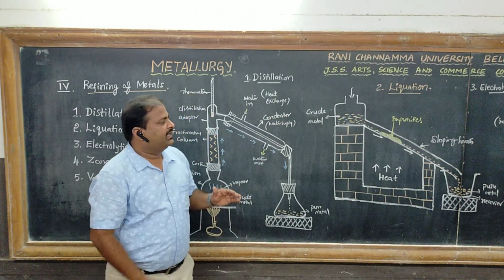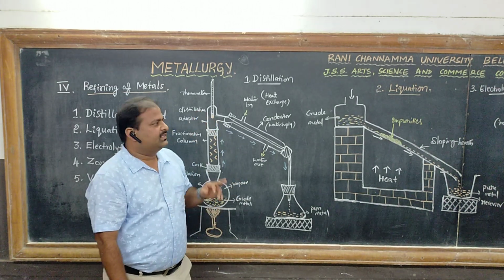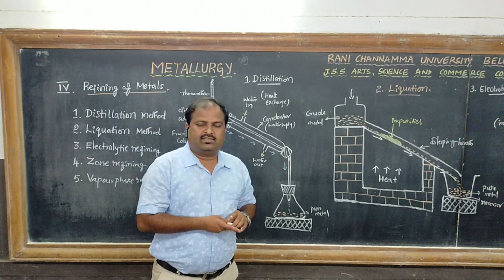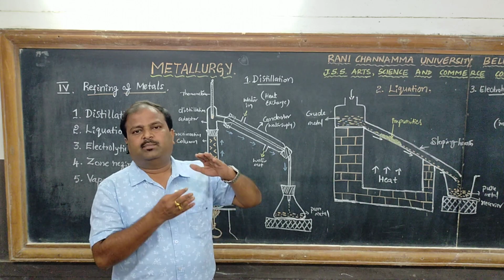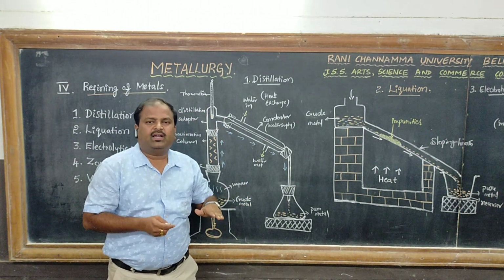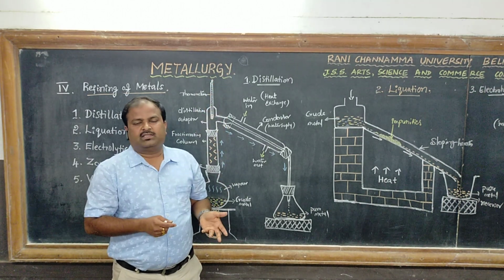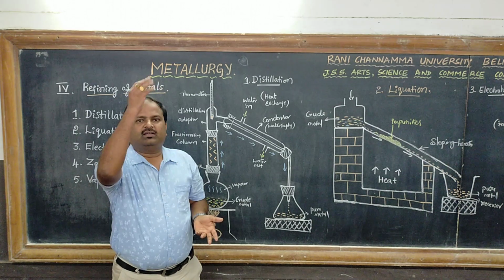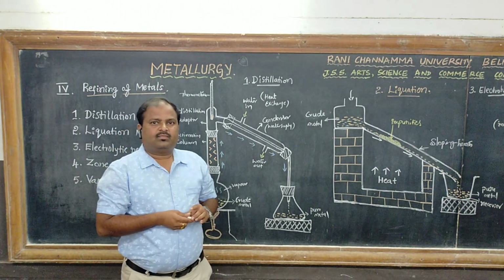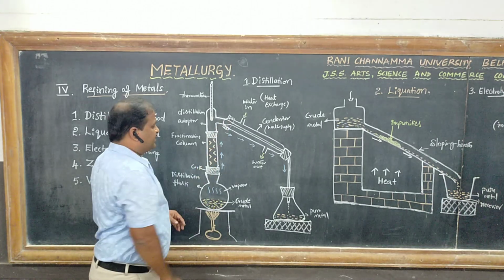This is very important: the separation is based on the difference in boiling point. That means one component has a low boiling point and another has a high boiling point.